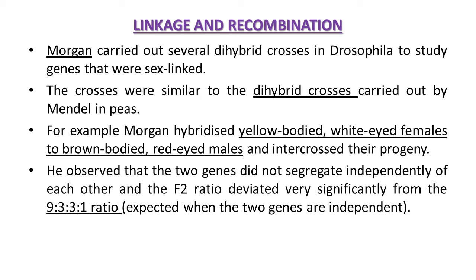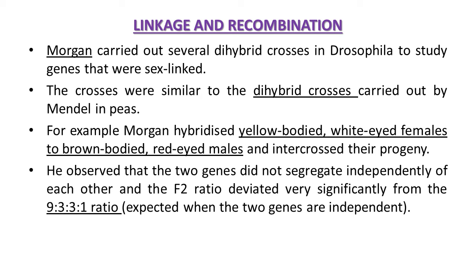Drosophila. For example, Morgan hybridized yellow-bodied, white-eyed females of Drosophila to brown-bodied and red-eyed males of Drosophila and intercrossed their progeny. So, two types of flies were used, that is, female having yellow body and white eye, and male having brown body and red eye.